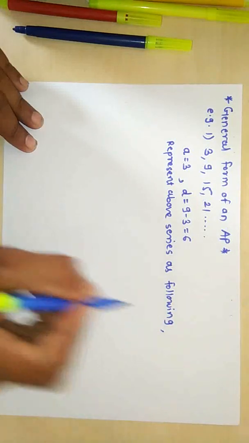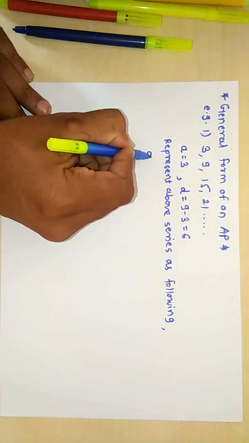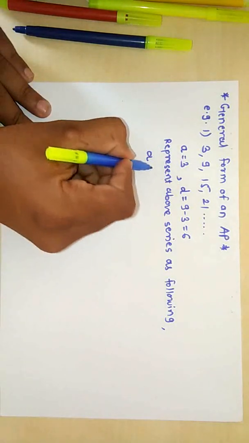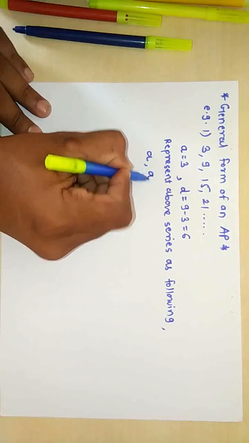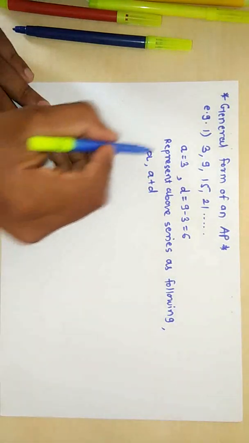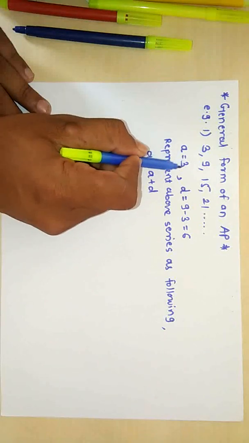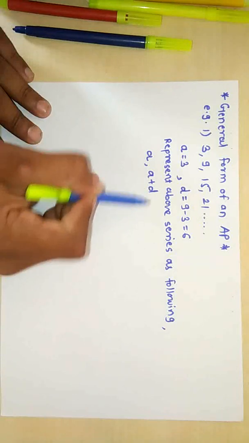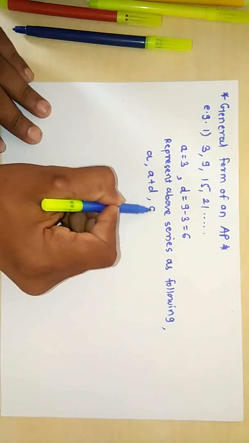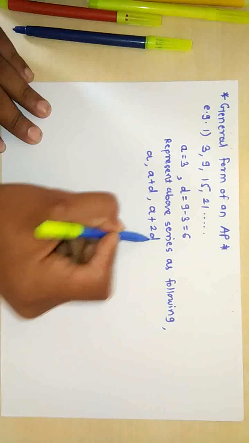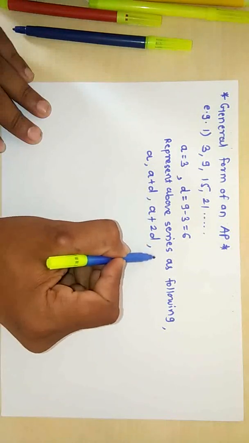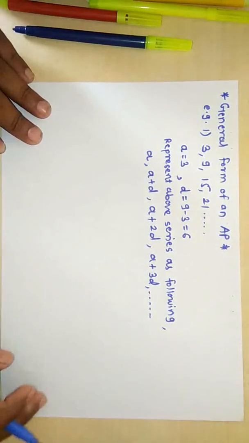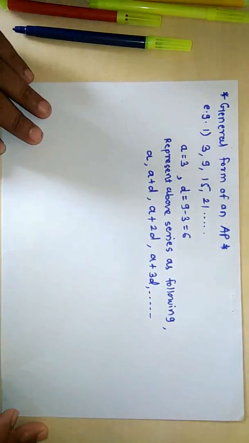How can we represent the above series? See here. First term is A, we write it as it is. And the second term we can write as A plus D. Correct or not? Here A is 3 and D is 6, so the second term will become 3 plus 6 is equal to 9. Like this, the third term will become A plus 2D, and the fourth term will become A plus 3D. Also you can check like this up to an infinite series.